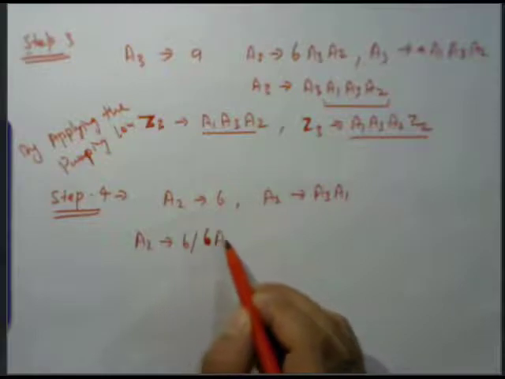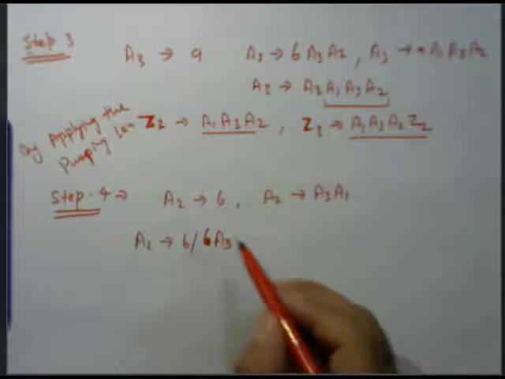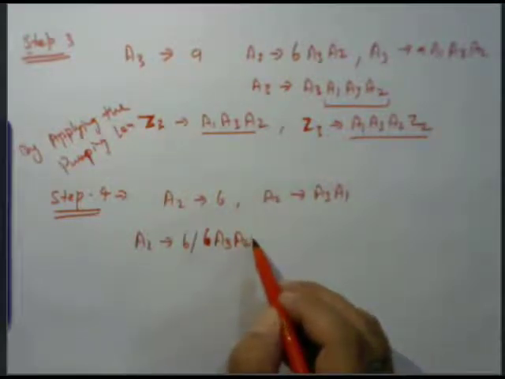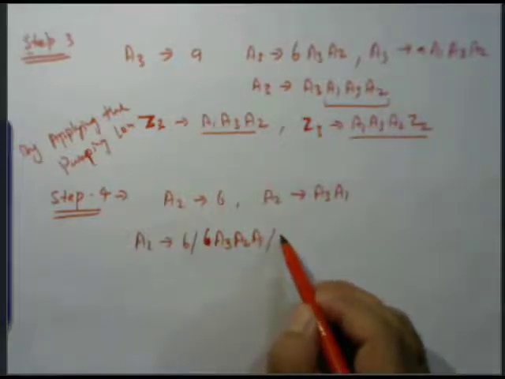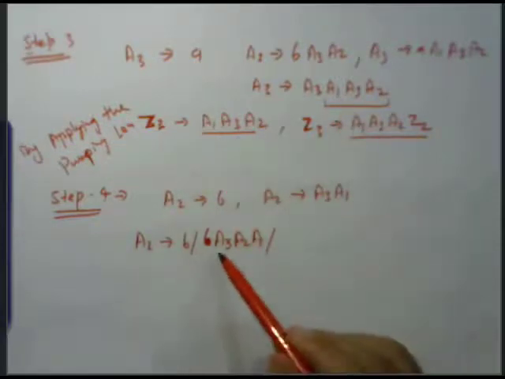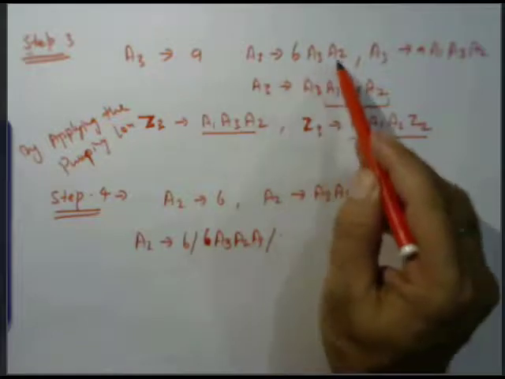A3, A3 A2 A1, oblique, the value of A3 B A3 A2 A1 B A3 B A3 A2 A1.